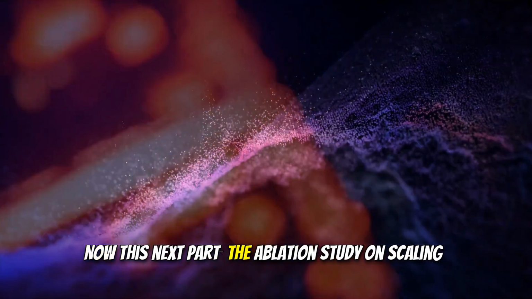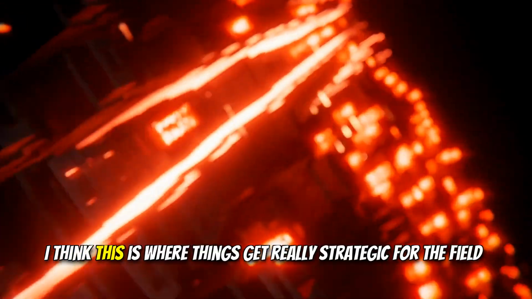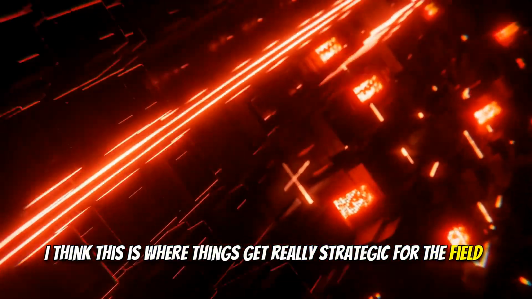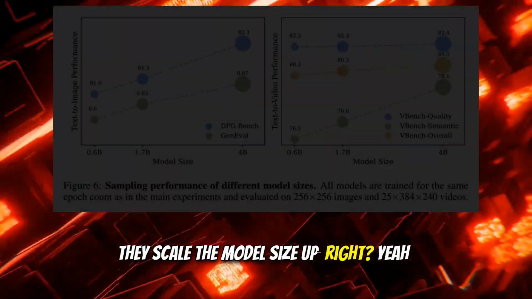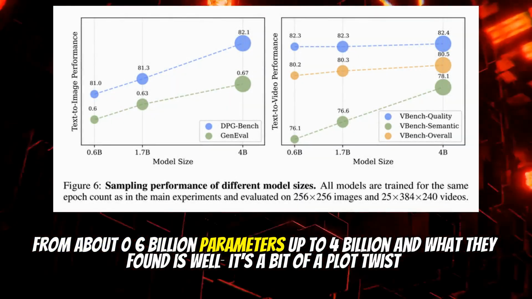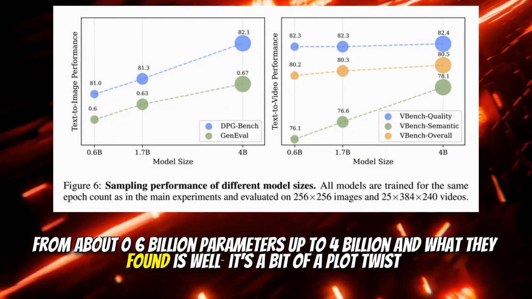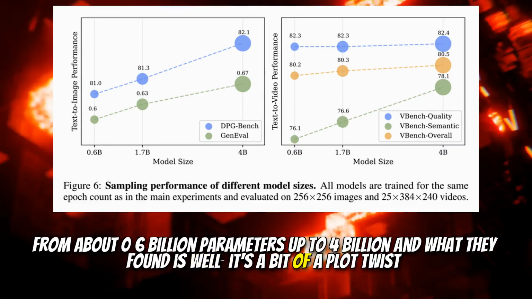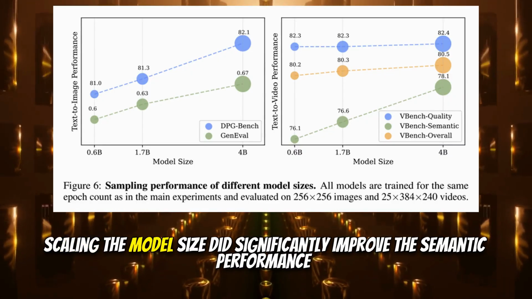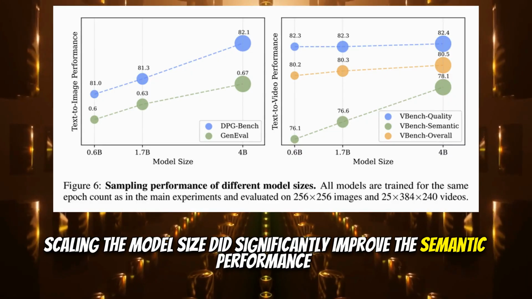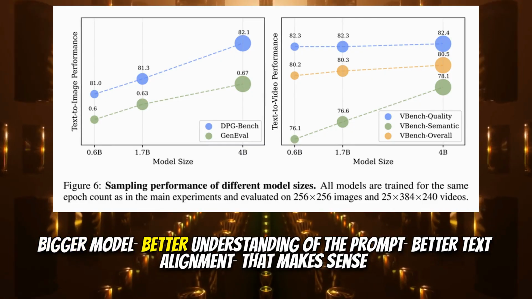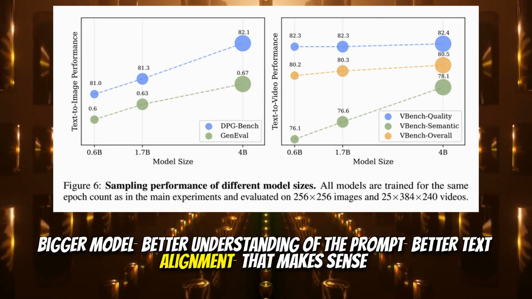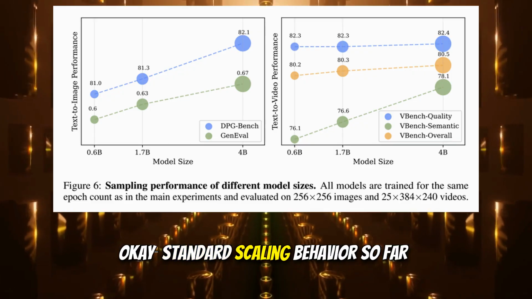Now, this next part, the ablation study on scaling, I think this is where things get really strategic for the field. They scale the model size up, right? Yeah, from about 0.6 billion parameters up to 4 billion. And what they found is, well, it's a bit of a plot twist. Go on. Scaling the model size did significantly improve the semantic performance. Bigger model, better understanding of the prompt, better text alignment. That makes sense. Okay, standard scaling behavior so far.